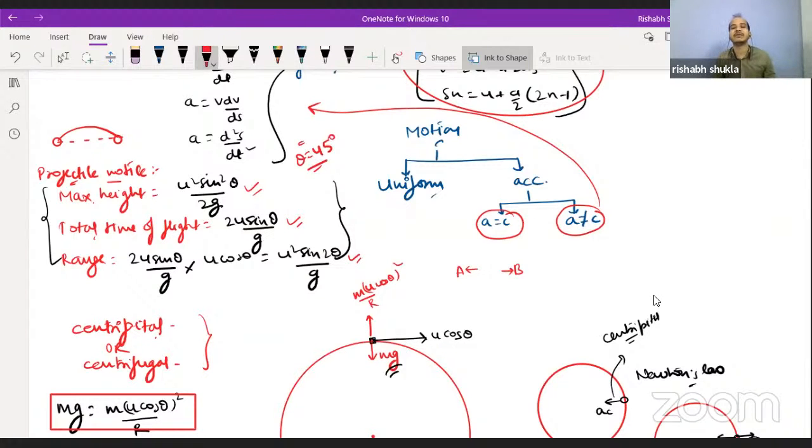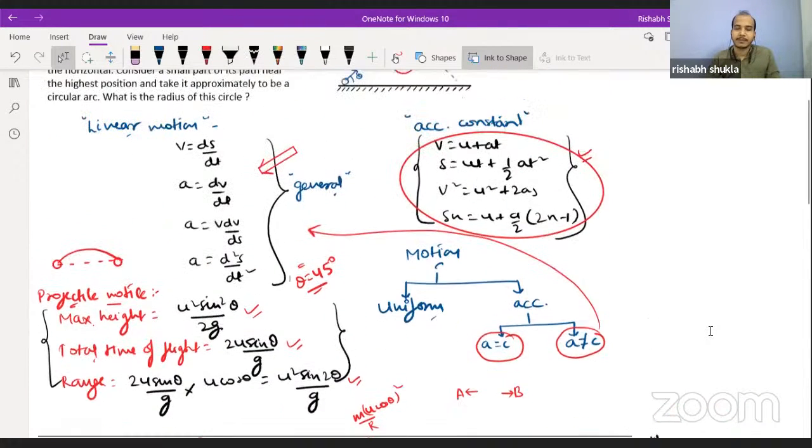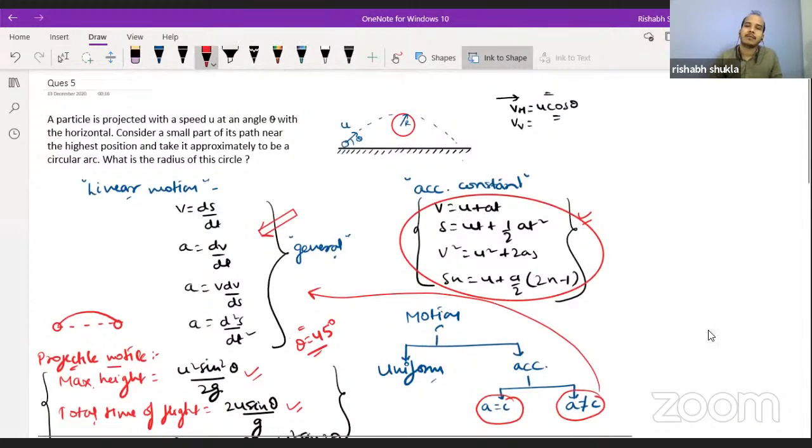Okay, after watching up till here, we have seen that in this question, it is assumed that at the top of its path, it is performing a circular motion. What is the radius of this circular arc?